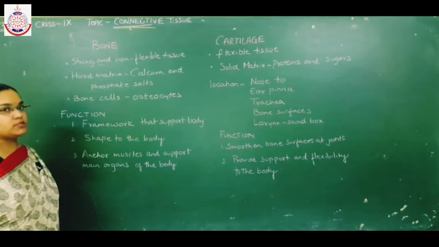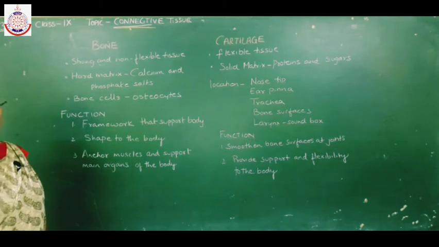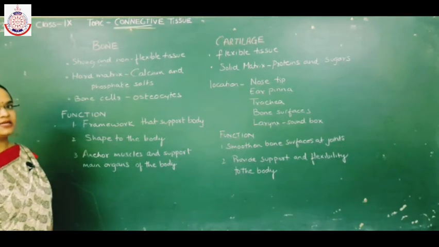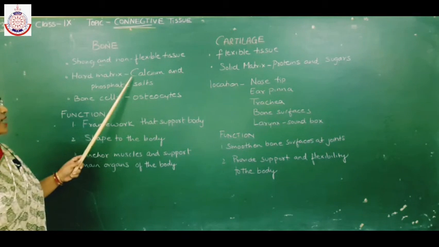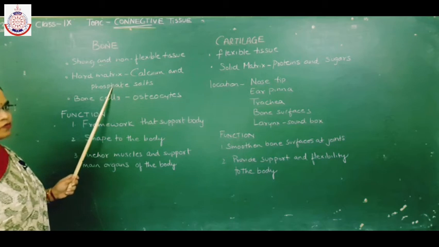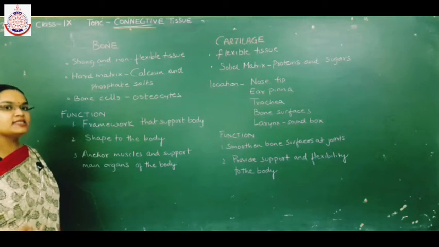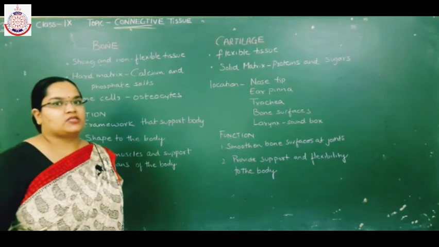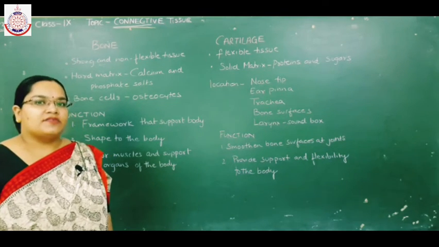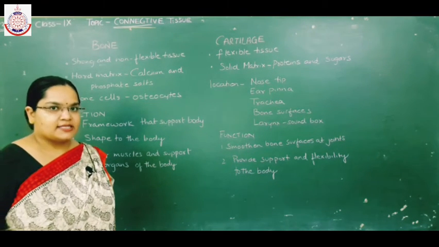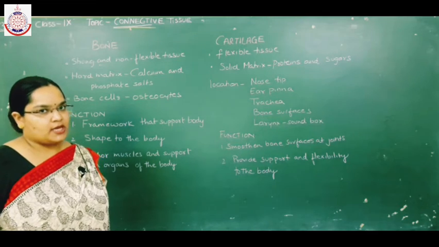And these bones are solid because their matrix contains salts such as calcium and phosphate salts. These calcium and phosphate salts provide rigidity, hardness, or stiffness to the bones.